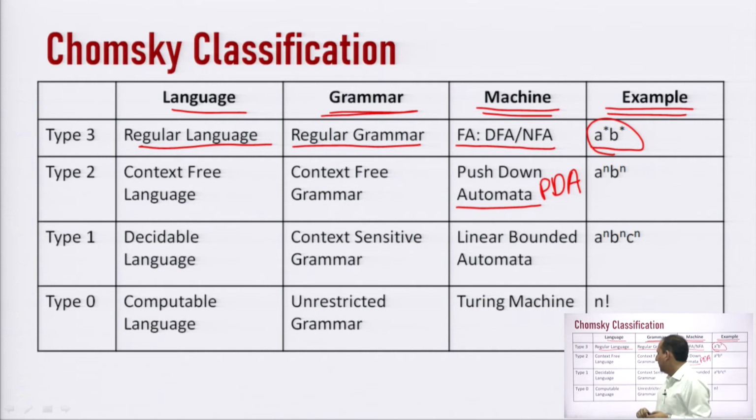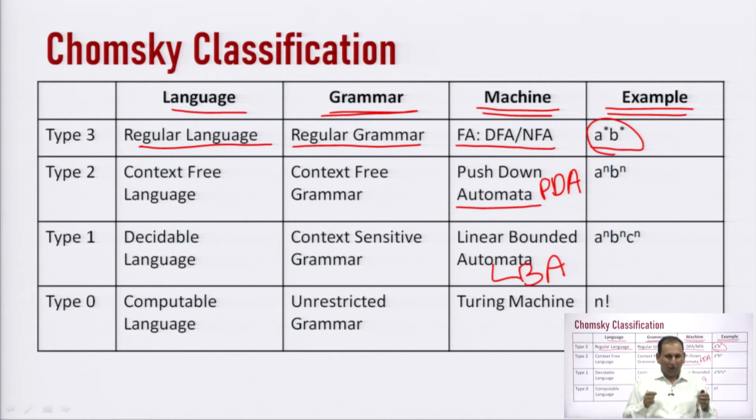Next, I will take the third category, which is type 1 grammar, and the language is known as the decidable language. The grammar which is used for type 1 is context sensitive grammar. In short, it is written as CSG, and the machine which is used to recognize this type 1 grammar is linear bounded automata. In some of the books it is written as LBA. LBA means linear bounded automata.